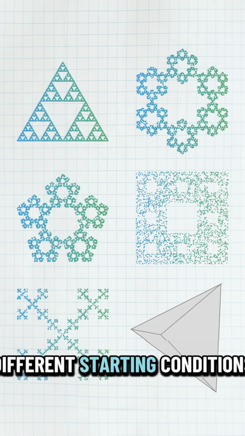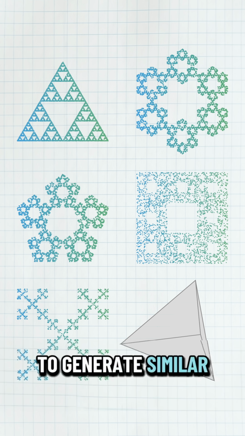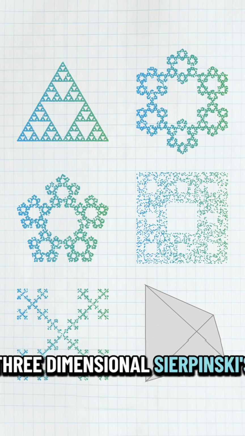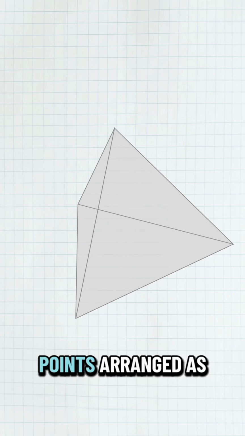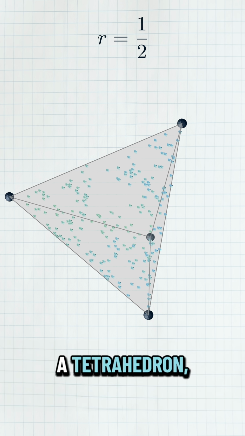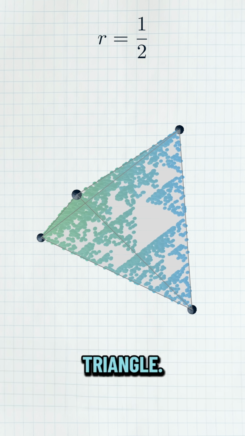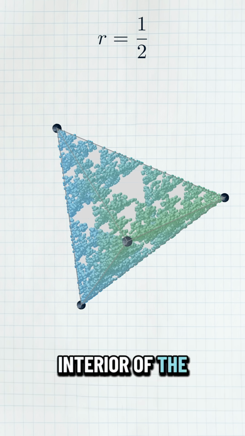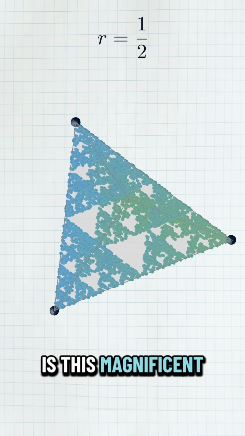There are many different starting conditions we can use to generate similar fractals, but my favorite is probably the 3-dimensional Sierpiński's tetrahedron. Start with 4 points arranged as the corners of a tetrahedron, and use the same ratio we did for the triangle. That is, draw in midpoints from any random point on the interior of the tetrahedron. What we get is this magnificent fractal.